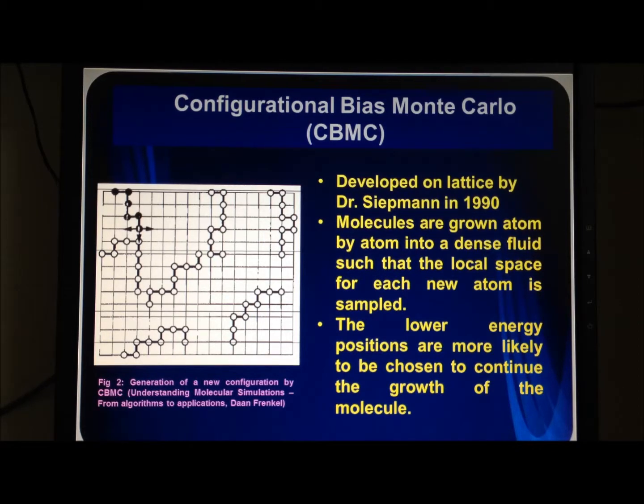The figure alongside shows the generation of a new configuration by CBMC. The arrows indicate the new positions that are being tested, and out of these three positions, the atom will be generated on that position where the energy is lowest.